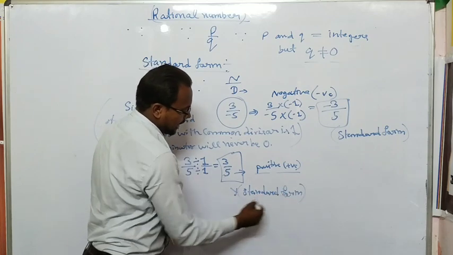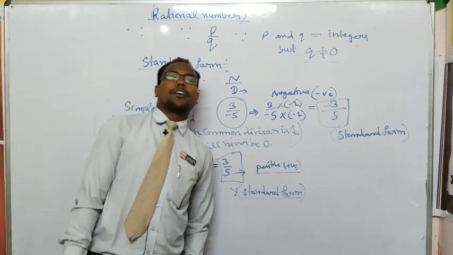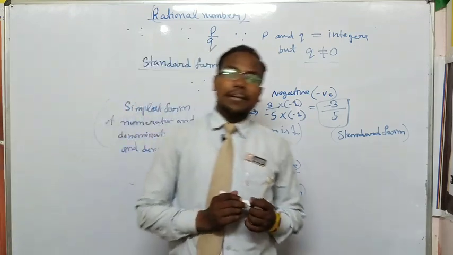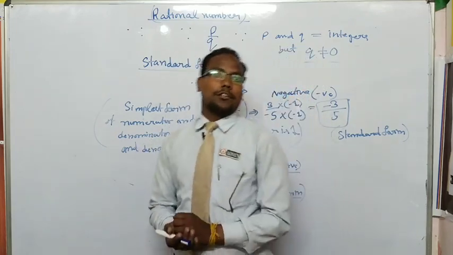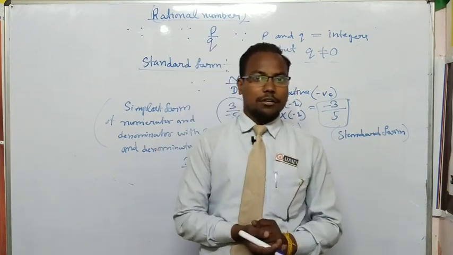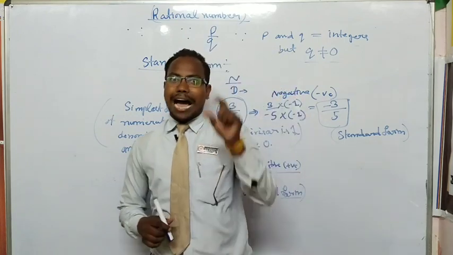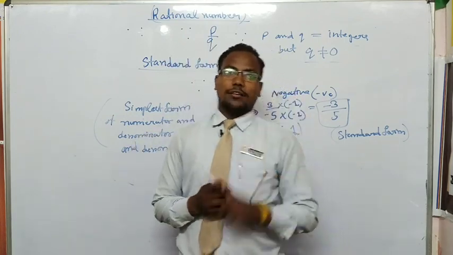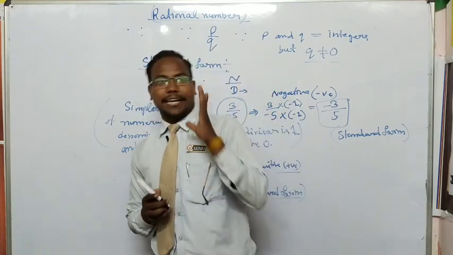Now the second thing we are going to discuss clearly is how many types of rational number there are. Mainly we have to remember that rational numbers are of two types: first, negative rational numbers, and second, positive rational numbers. Negative rational numbers are those numbers whose numerator or denominator is negative.